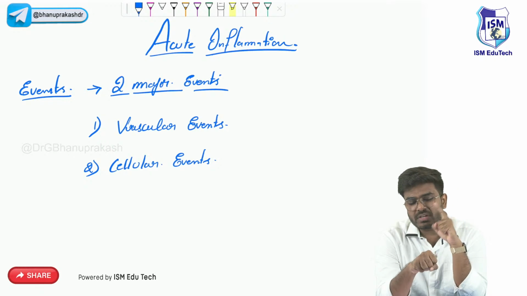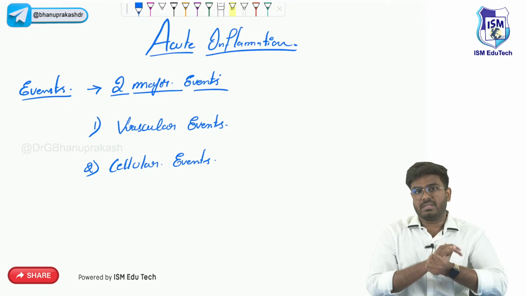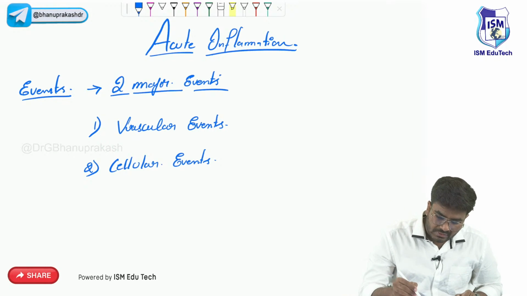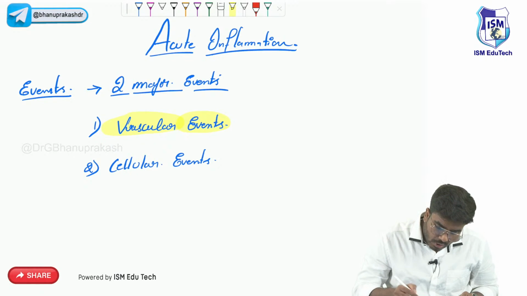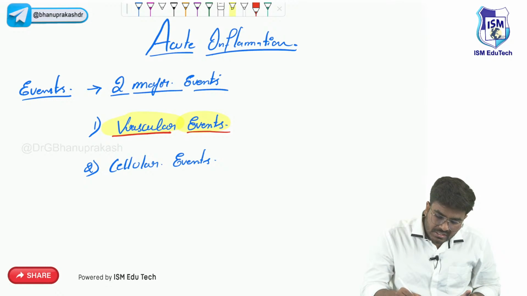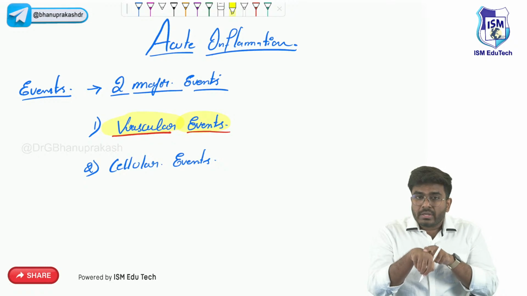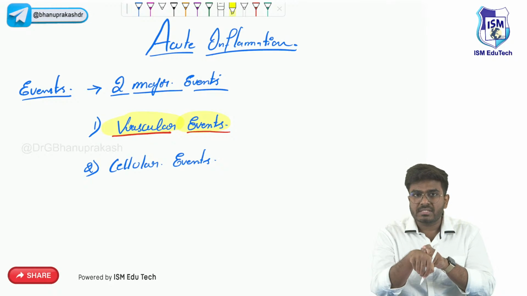Now what happens? First event, when your tissue is undergoing inflammation, what exactly happens? First changes are going to be seen with the blood vessels. So that's why it is called vascular changes or vascular events. Next, into my tissue, WBCs have to come. Here some bacteria is growing, some damage is happening in this area.